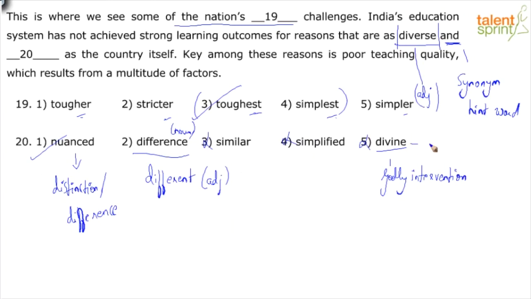Because divine is not a synonym of diverse. Diverse is your synonym hint word, which means I need a word that shares the same meaning as diverse. Divine is not that word, right? You can go ahead and explain or describe India as divine. That's a different thing. But in the context, I am looking for a synonym, a word that shares the same meaning as diverse, and that word is nuanced.